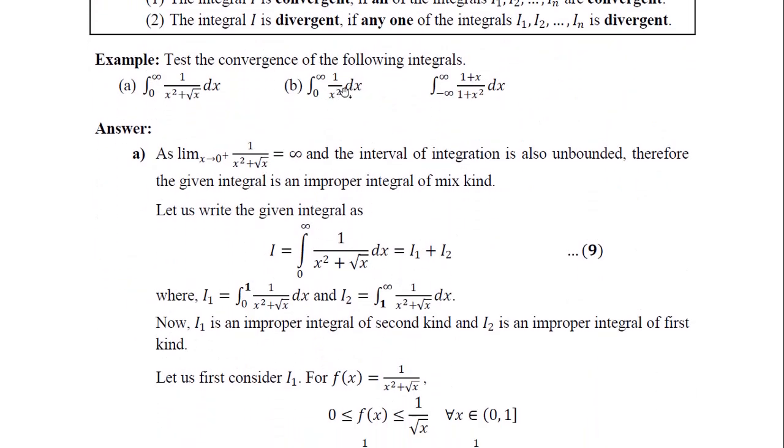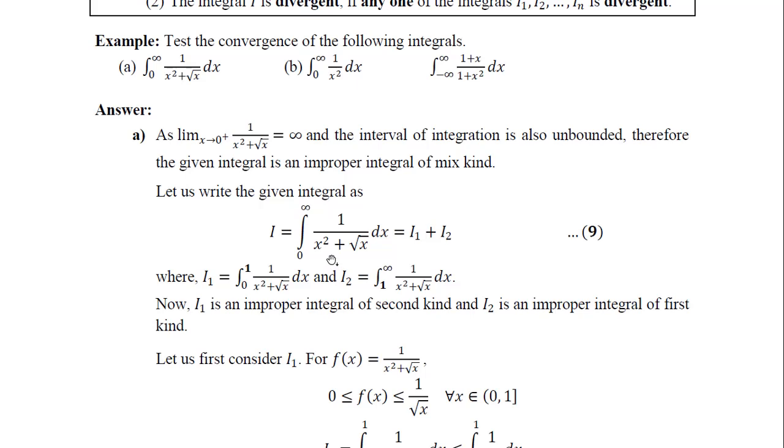Now I'll consider this one, 0 to infinity. Let us see this one first. 1 by x square if we consider individually, and 1 by root x square if we consider individually. By using basic comparison, we can get to know, because these are non-negative functions.